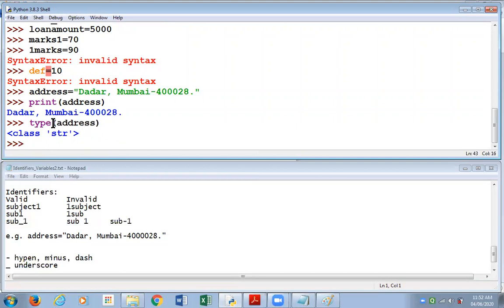And notice while giving the type function, as I want to know the type of this variable address, I have not written the name of this variable address in double quotes. Okay, take care of that.